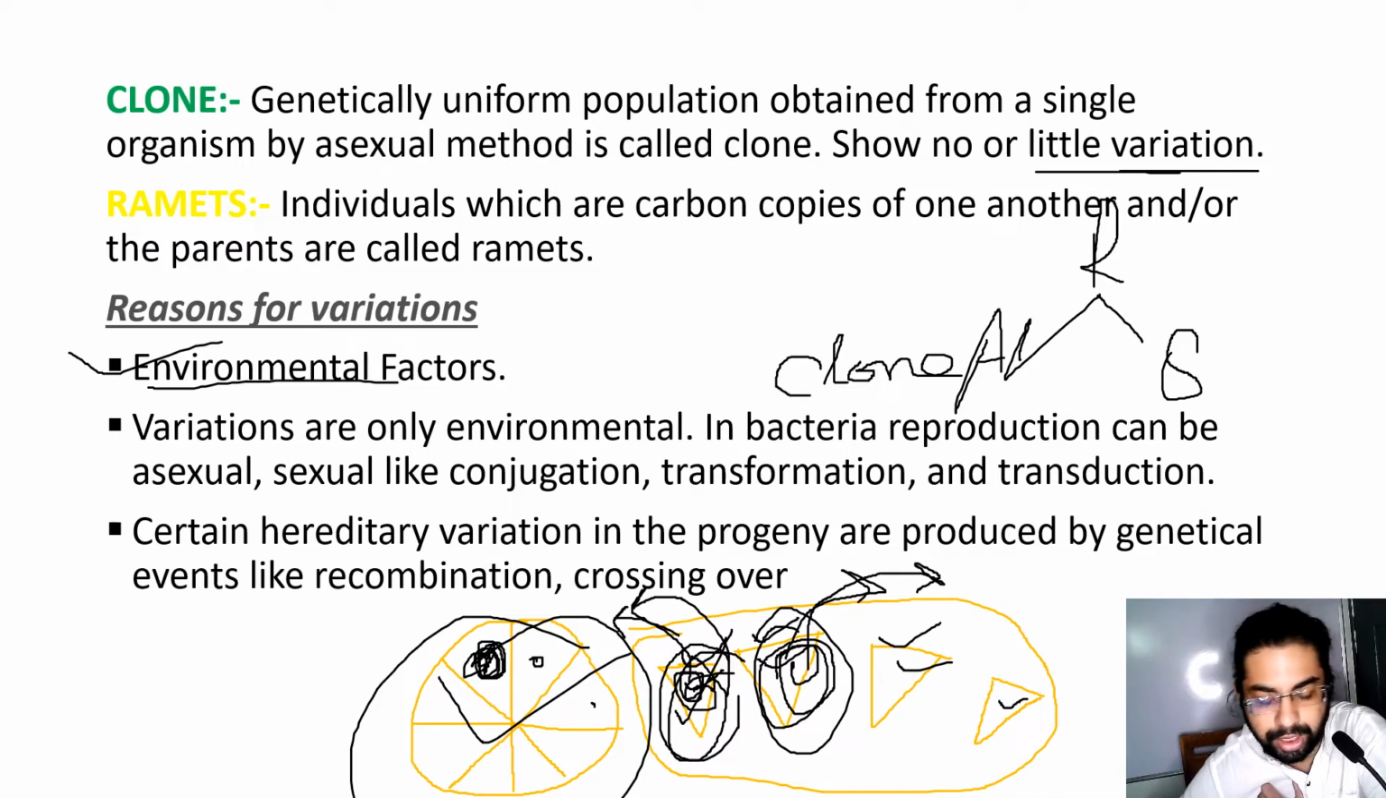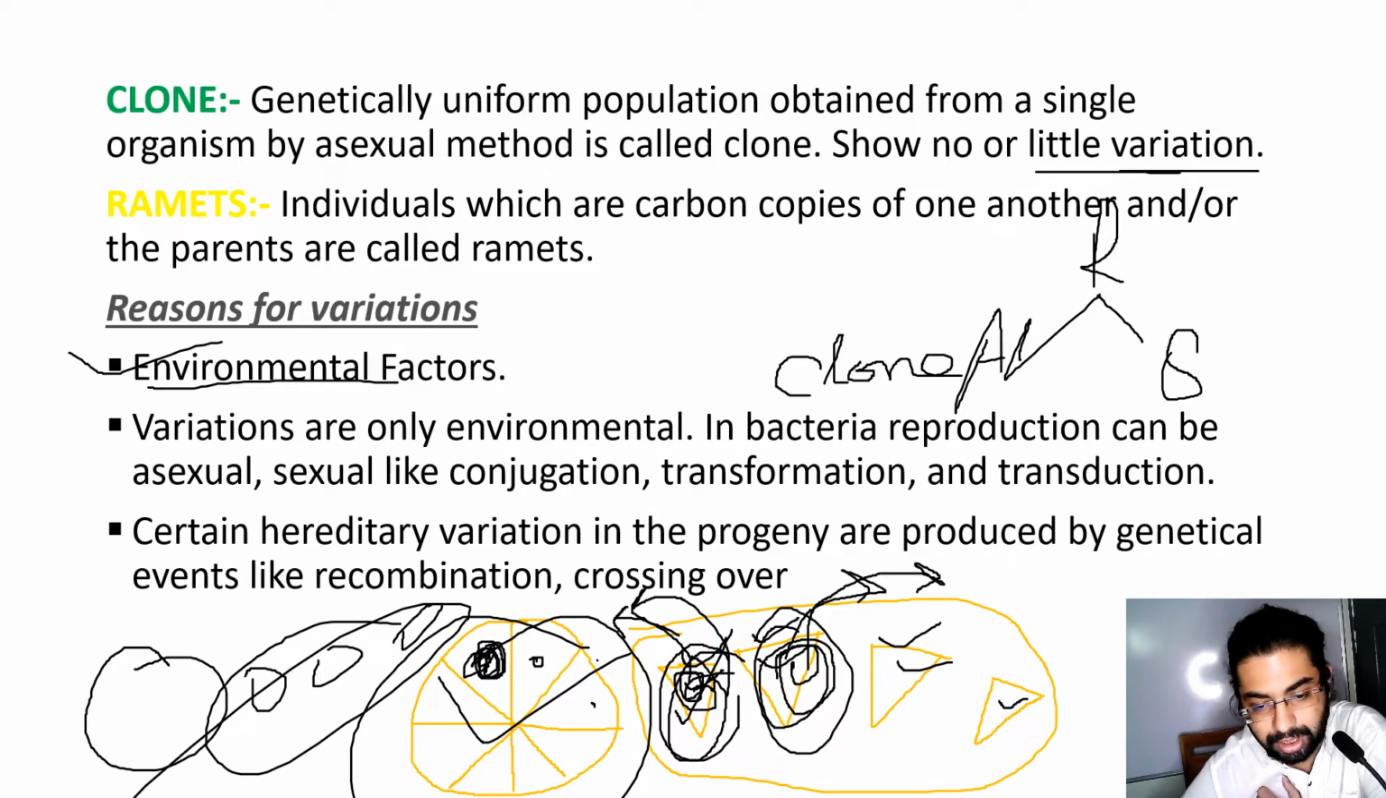In bacteria, reproduction can be asexual or sexual, like conjugation, transformation, and transduction. I have already mentioned that reproduction in bacteria is asexual because there are no sexual partners required. A single parent divides itself to produce a population of clones. But bacteria also show sexual reproduction like conjugation, transformation, and transduction in special cases. Now, what are conjugation, transformation, and transduction? These are new to you. I will explain this in my next videos.